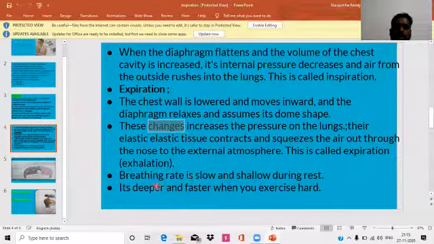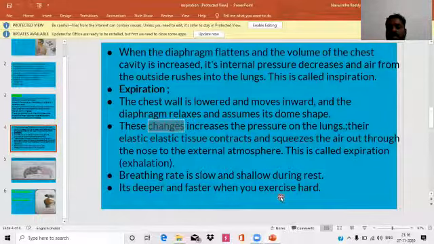So the breathing rate is slow and shallow during rest. Generally, in a healthy human being, the breathing rate is 15 to 18 per minute. During the rest period the number of breaths is low, and it is deeper and faster when you exercise hard.